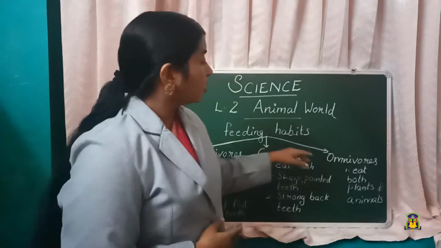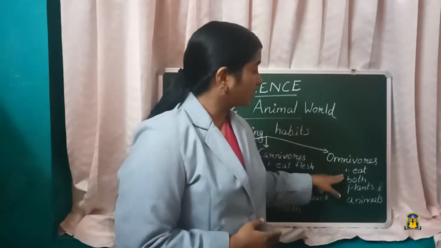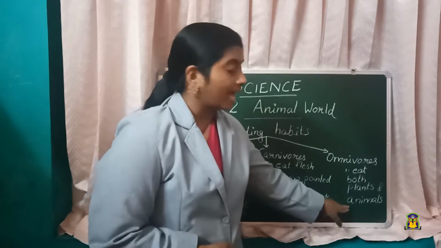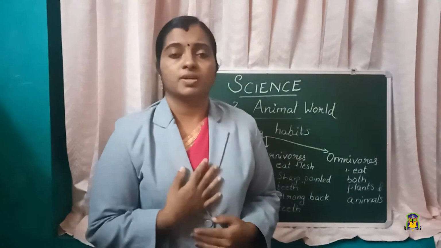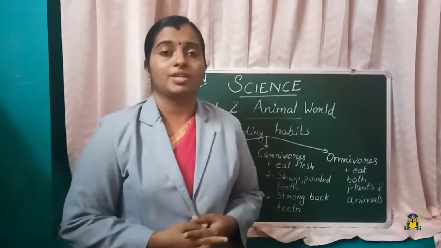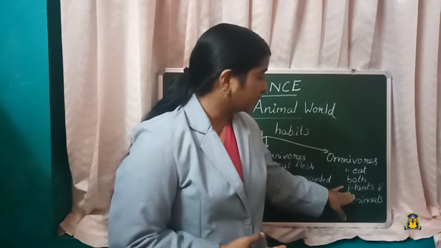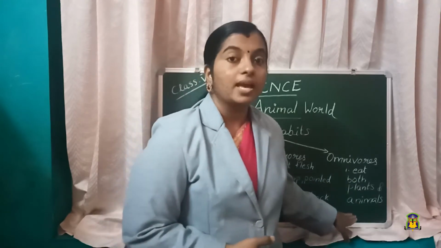Then omnivores. Omnivores are animals which eat both plants and animals. They eat both plants and animals. We humans are omnivores because we eat both plant foods and also we eat animal foods. And omnivores are the organisms that eat both plants and animals.